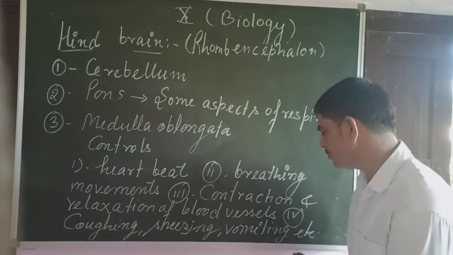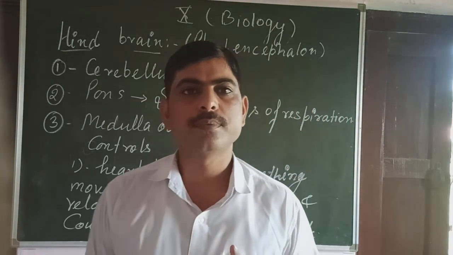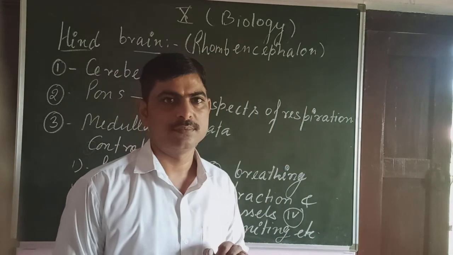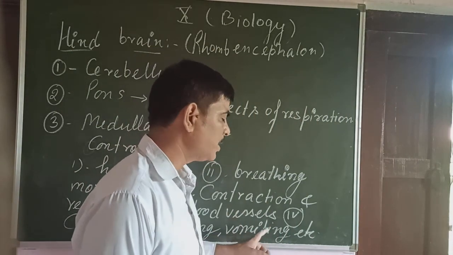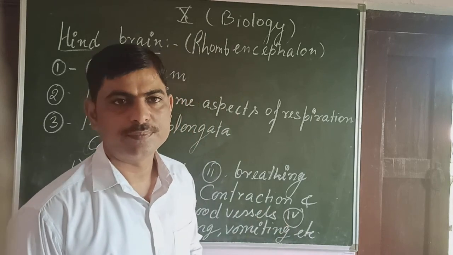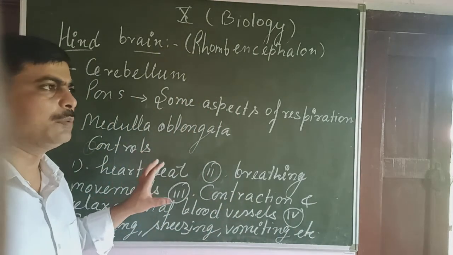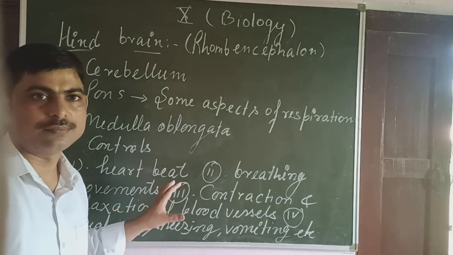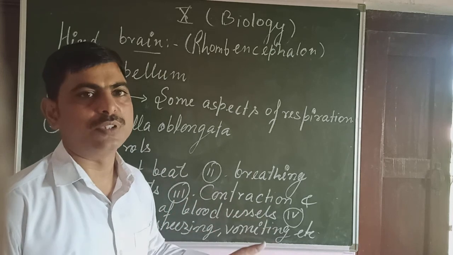Okay, so you see here medulla oblongata, that is the part of hind brain that controls the coughing, sneezing, vomiting, etc. Okay, you see these all activities are involuntary. You can't sneeze when you want to sneeze.